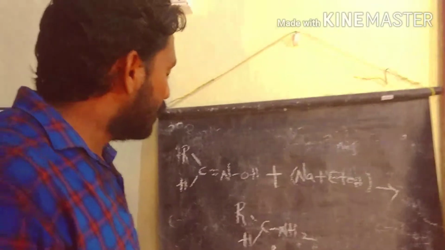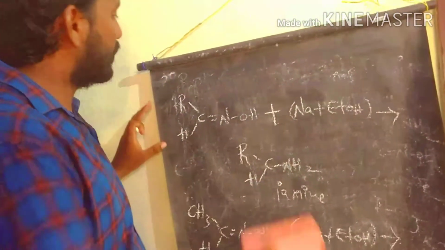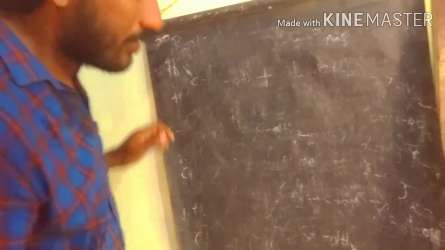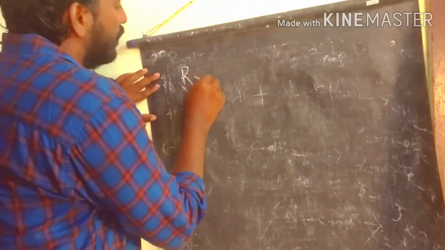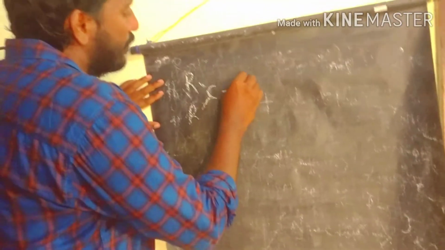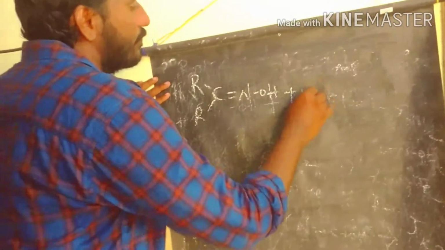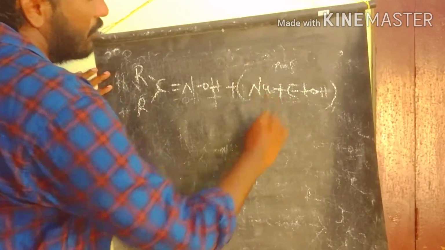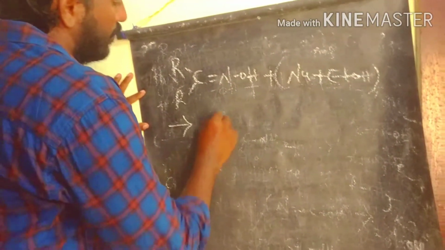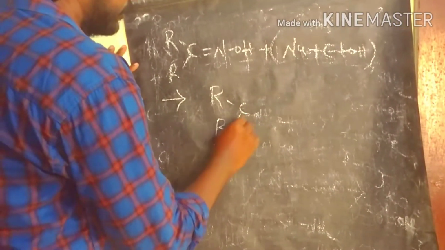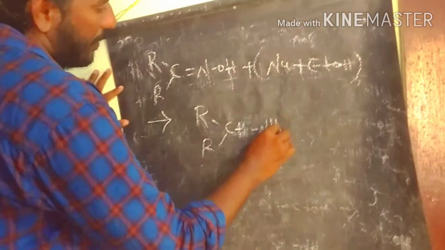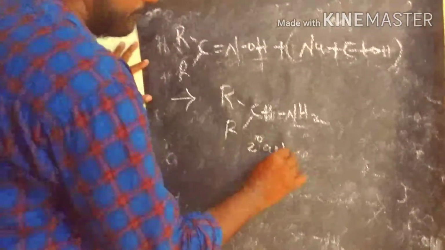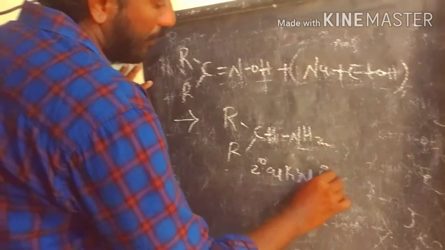Let's discuss the ketoxime for preparing amines. We start with the ketoxime in the reduction reaction. This is the ketoxime, involved in the reduction reaction in the presence of sodium and ethanol reagent to produce the primary amine as the product. This we also call a secondary alkyl primary amine.